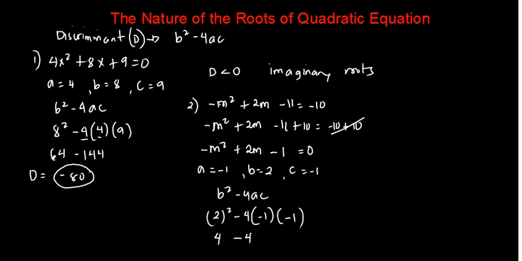So since the discriminant is equal to 0, we are going to find, in our previous slide, what the nature of the roots is if the discriminant is equal to 0. And based on that, if the discriminant is equal to 0, the nature of the roots are equal, and both are rational.